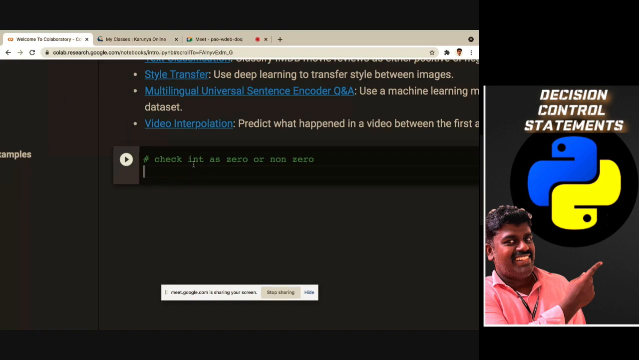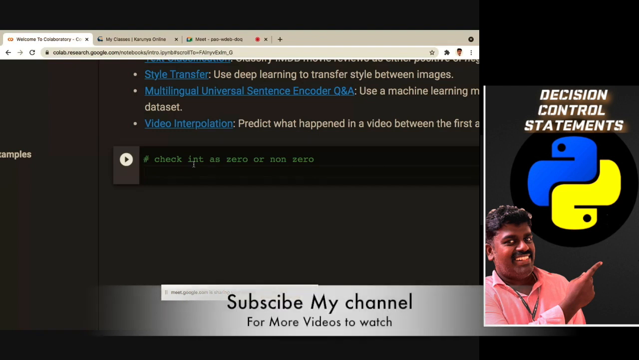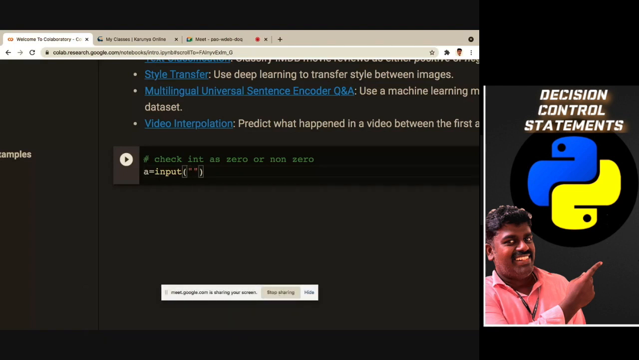Now we have to write it for simple if. First I can just give the example like this. If I am getting an input, that will be fine, I feel. So I'm getting a equal to input of, enter the value of a.